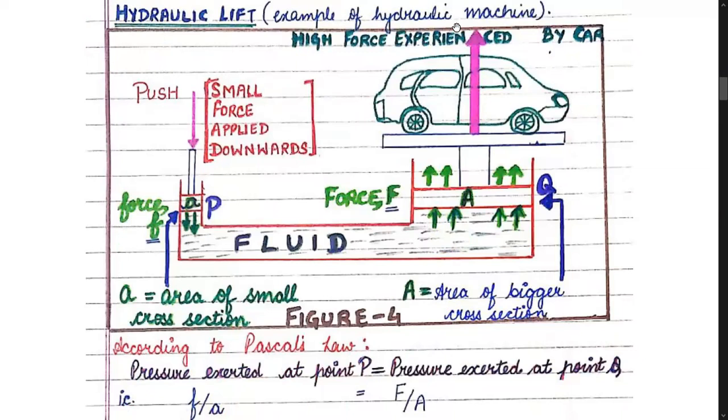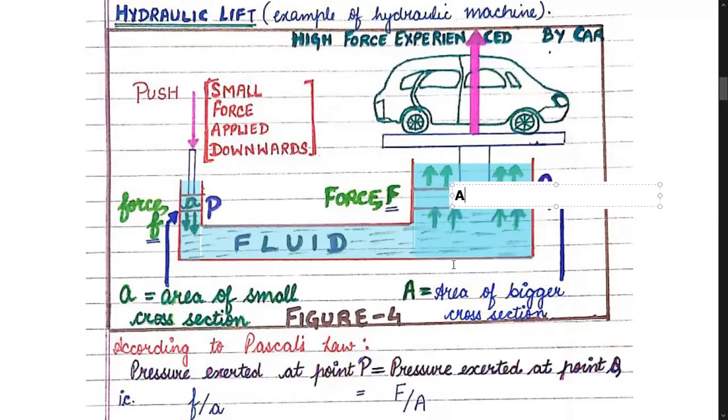This is, children, a U-shaped vessel of unequal area. On the left side, the area is small a, that represents small area, while on the right side, the right arm is having huge area. So I'm taking that area as capital A. You can see this in figure number 4 also. Capital A stands for bigger area, while small a stands for lower area at point P.